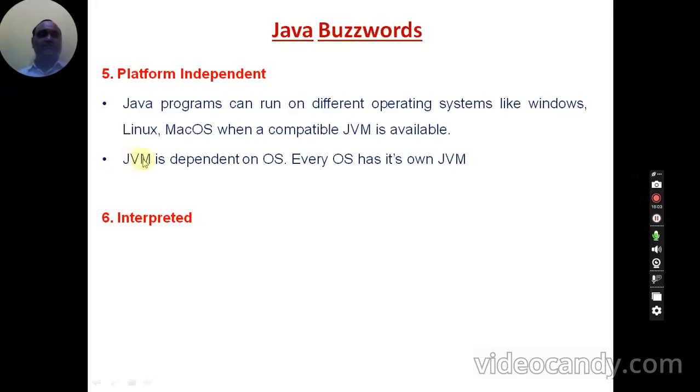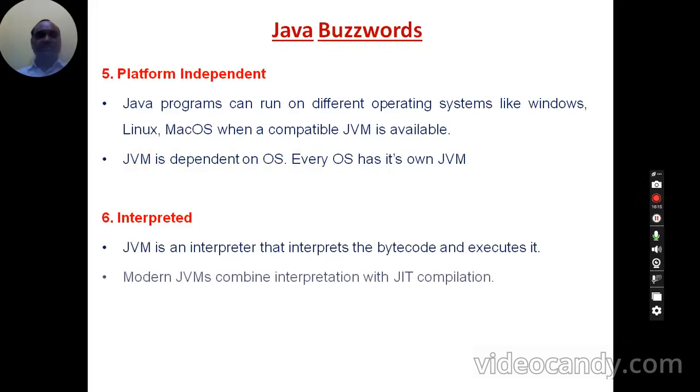Because of these JVMs, Java is made platform independent, and every operating system has its own JVM, that you have to remember. JVM stands for Java virtual machine.